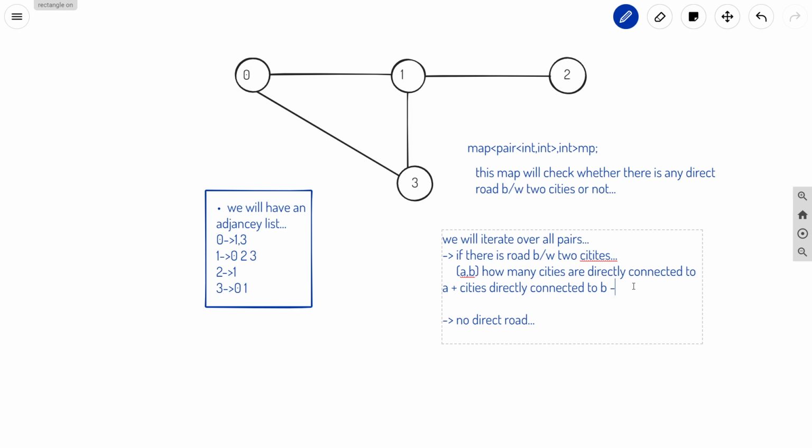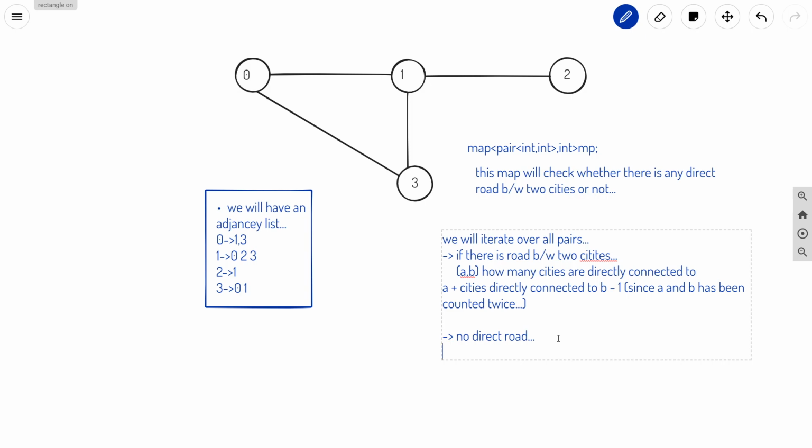So we have to reduce one here, because A and B has been counted twice.